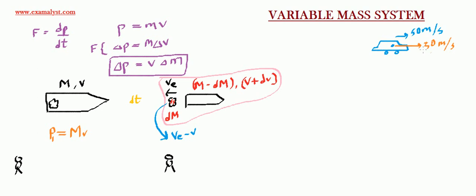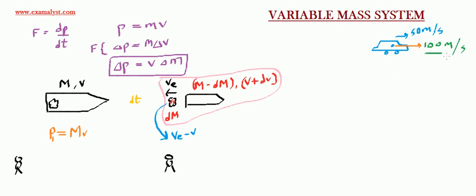Now the driver throws the ball out of the car at a velocity of, let's say, 100 meter per second in the forward direction. So initially the ball was in the car, and the car was moving at 50 meter per second, and now the driver throws the ball in the forward direction with a velocity of 100 meter per second.